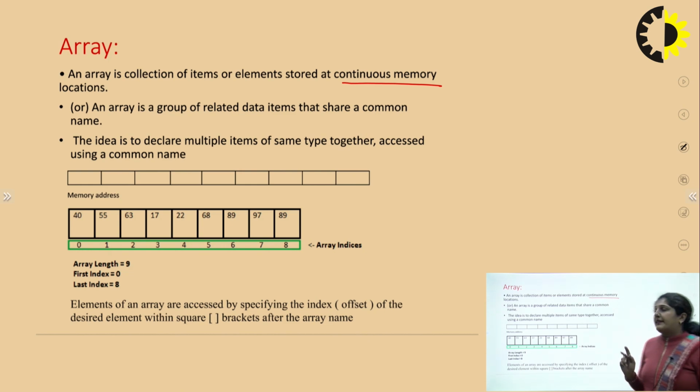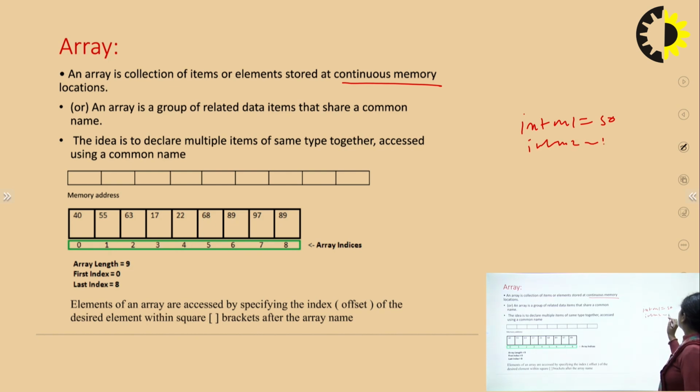Let us understand with an example. If I want to store the marks of 60 students, and if I use the primitive data type, I have to initialize 60 variables for storing the marks of 60 students, like int m1 = 50, int m2 = 10, up to 60.